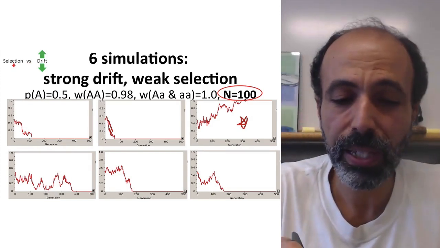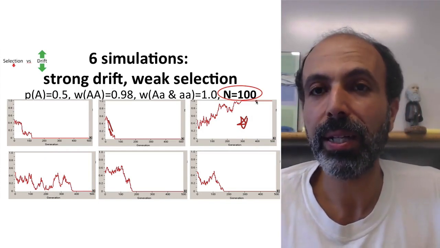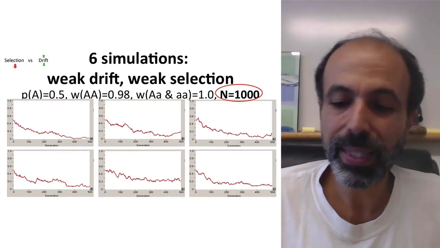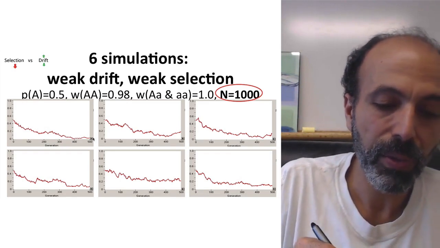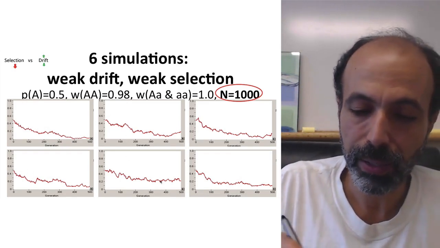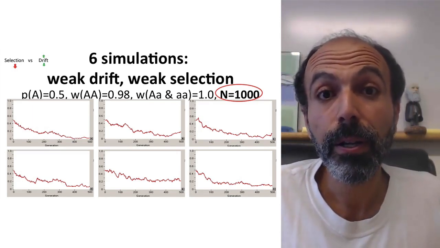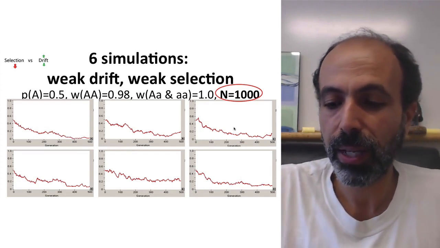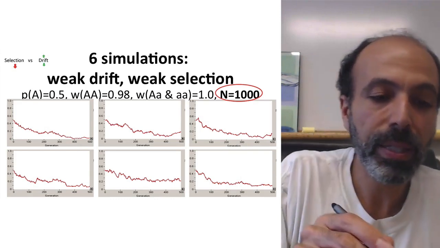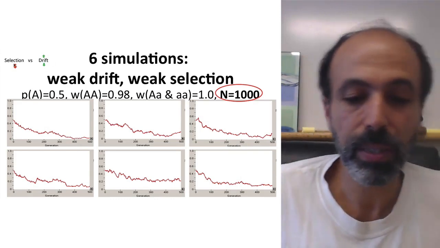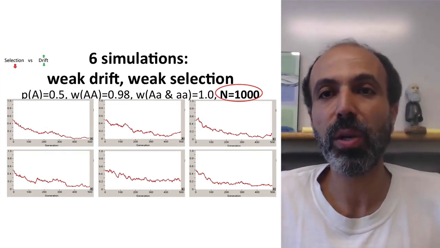Now, this is a case of fairly strong drift. What would happen if the population size wasn't 100, but was 1,000, meaning there's a lot less genetic drift? In this case, we see a fairly consistent pattern that pretty consistently the allele frequency of big A is going down, going down, going down. We see a little bit more noise in the system than if it was from selection alone, but there's a very consistent trajectory, and we assume if we extrapolate out further, in all 6 populations, the allele will be lost. This is a case where the drift is weak and selection is also fairly weak, but drift is much weaker than selection, so it's not monkeying with what selection is trying to do.